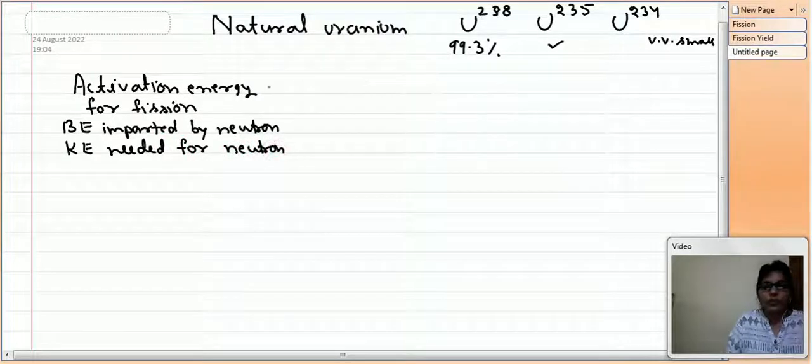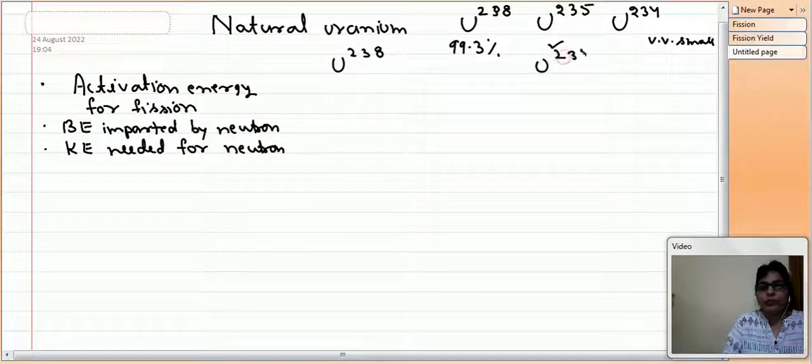So let us see all these three parameters, for uranium 238 as well as for uranium 235.